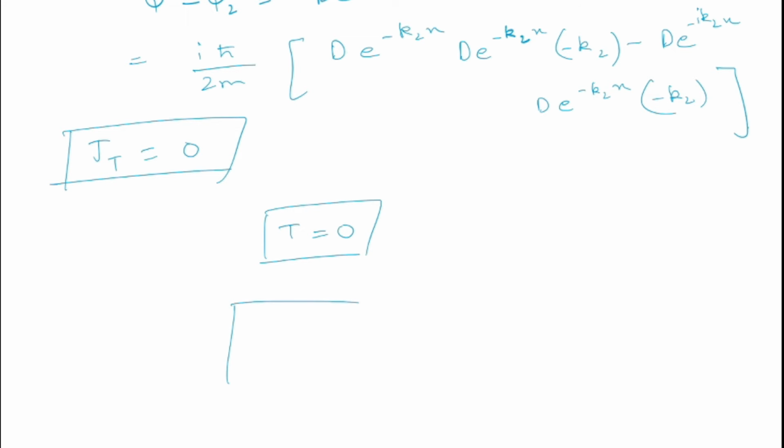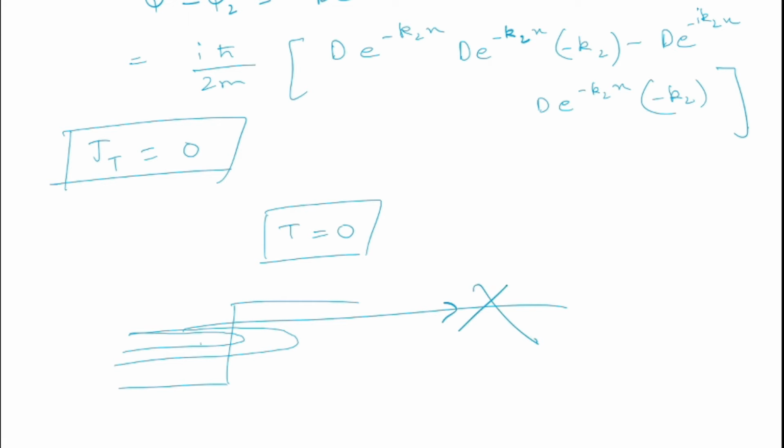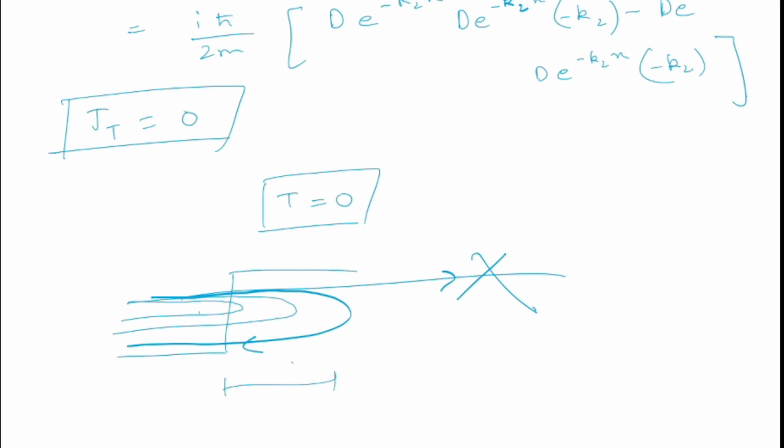So what does that mean? We have transmission coefficient as 0. That means that every particle will be reflected back. Some particles get reflected back earlier and some later. Some particles get reflected back at this point, some at this point. But every particle must be reflected back. No transmission will occur. Every particle will return back. How much distance the particle penetrates in this step potential is known as penetration depth.